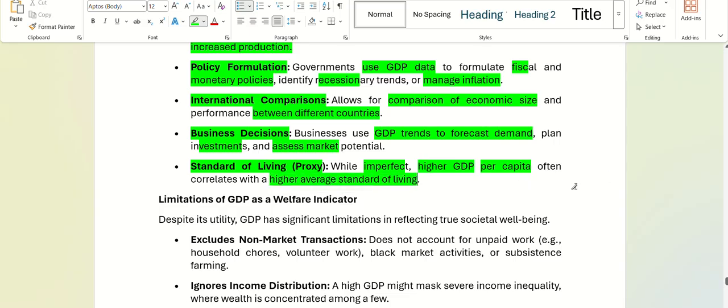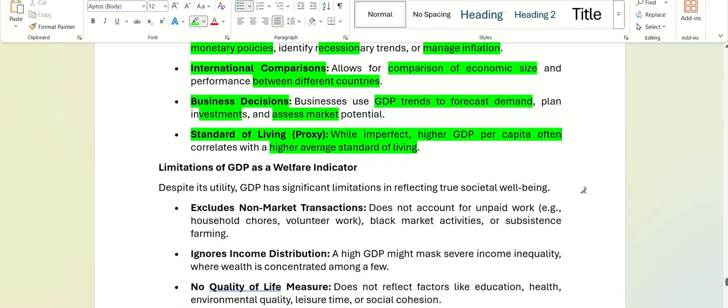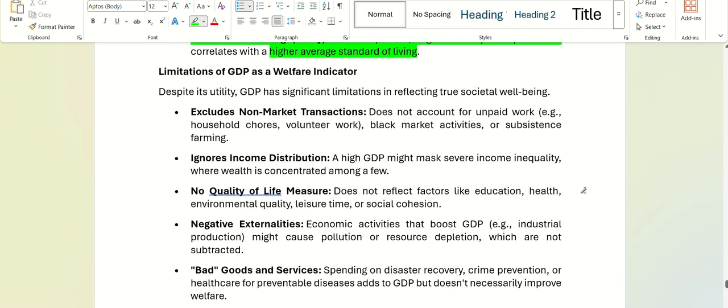Okay, so it's not necessary that higher GDP means everyone's per capita income is good. It is just showing that it has been increasing, so it is not a valid point of view to understand the standard of living of a person. It is just giving us a number. Like I said, GDP is only a number. So like I said, limitations are there.